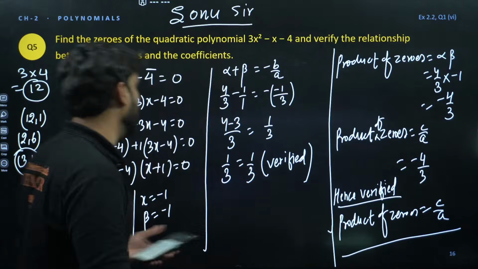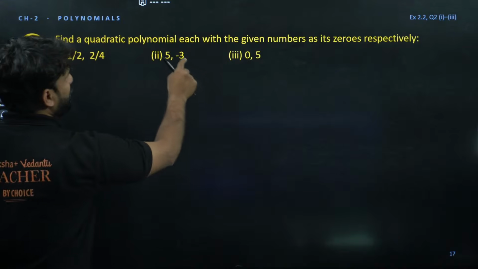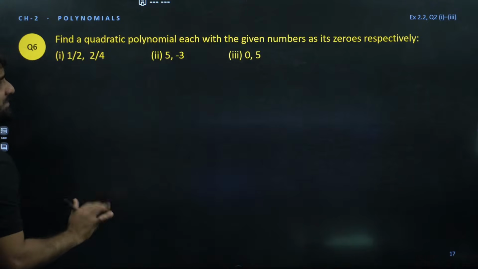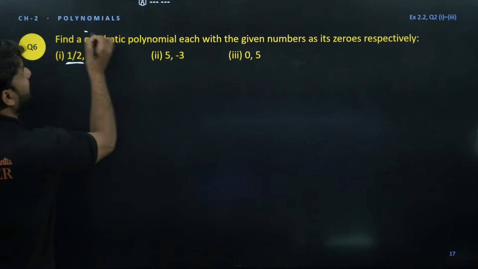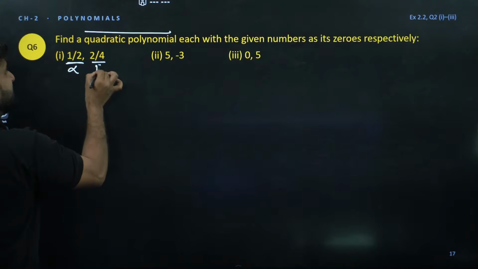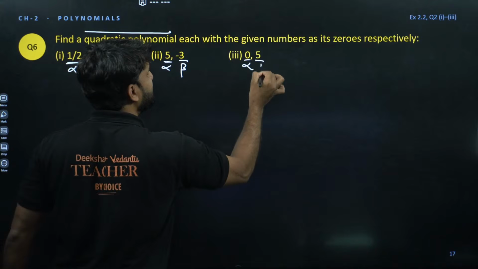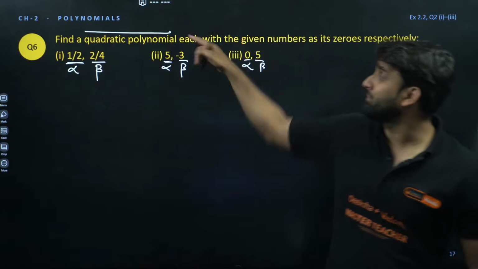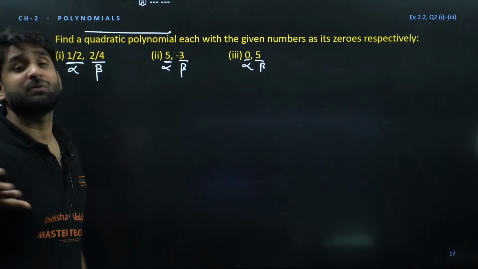Yeah, correct. Moving ahead. So now next question. Find a quadratic polynomial, each with the given number as its zeros. Look at the question, champion. Here zeros are given to you. We have to find out the quadratic polynomial. Zeros are given already. So this is alpha and this is beta. Here also this is alpha, this is beta. Here also this is alpha, this is beta. So in these three questions, zeros are given, and we have to determine the quadratic polynomial.